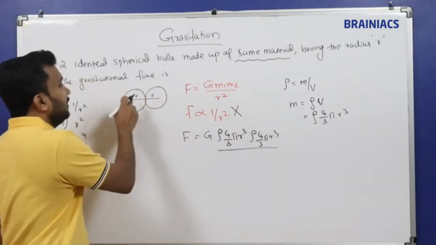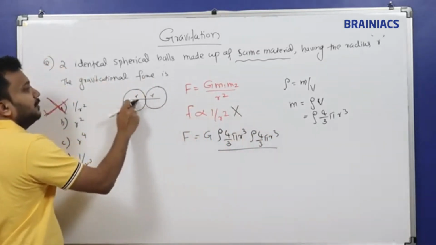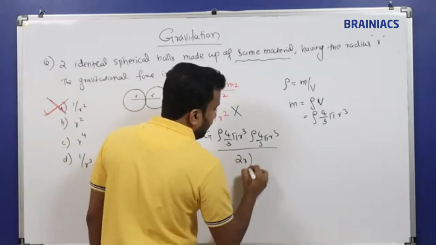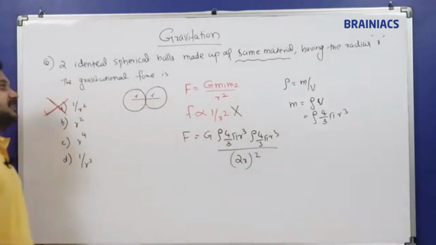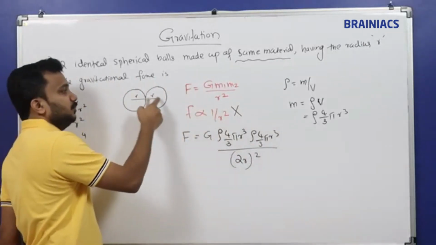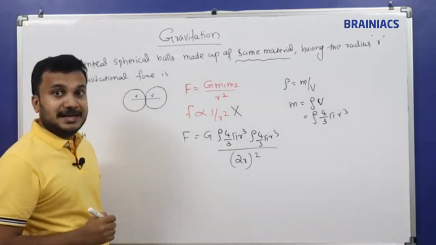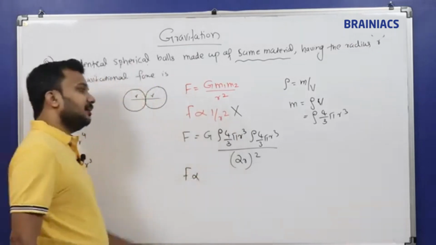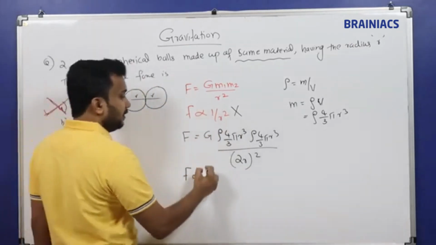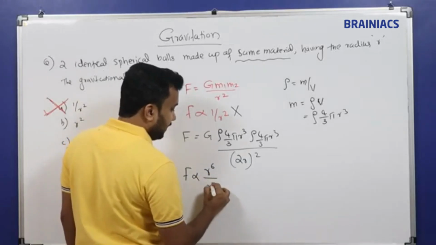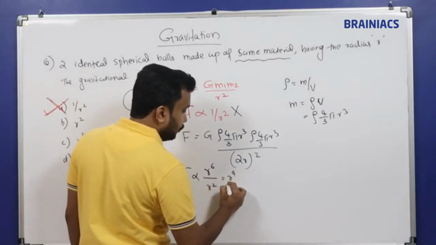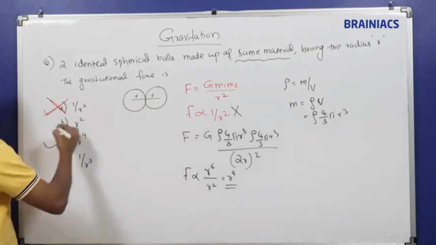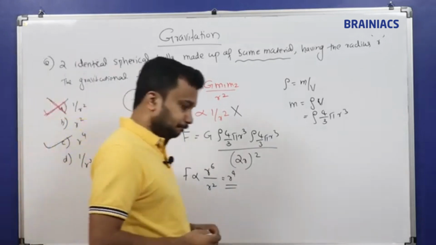And the distance between the two bodies is how much? R plus R, so it becomes (2R) square. We have to calculate the center to center distance. That is the property called central force. So now we will take only the proportionality in R, the rest of the factors you can remove. In the numerator we have R power 6, in the denominator R square. So your answer is R power 4. So F is proportional to R power 4 is the right answer for this question.